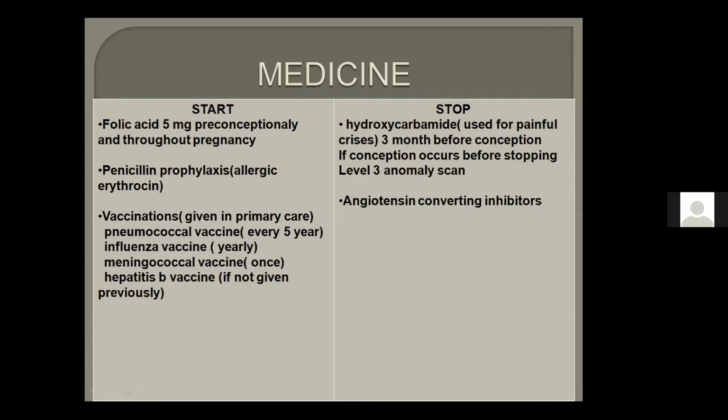Because sickle cell anemia causes hyposplenism. In thalassemia, remember, most of the patients in thalassemia major have had splenectomy. If there is splenectomy, or if the patient is hyposplenic, as in sickle cell disease, you need to give penicillin prophylaxis. In all patients of sickle cell disease, you will give penicillin prophylaxis because there is always hyposplenism.